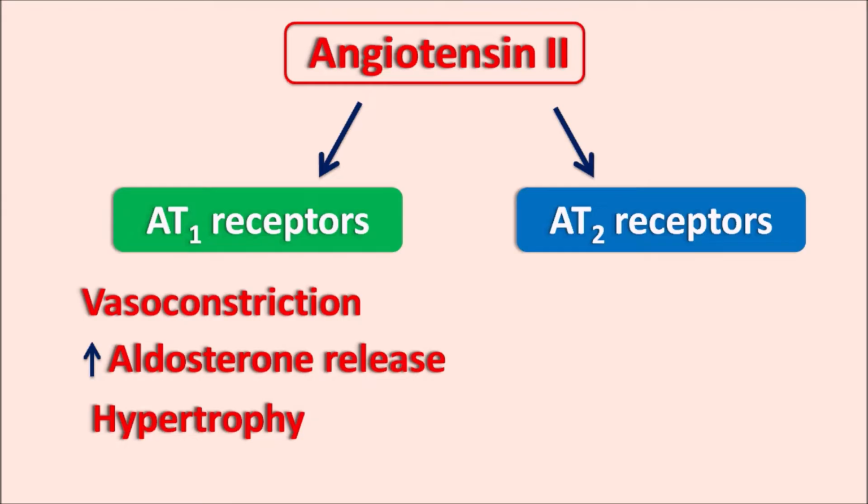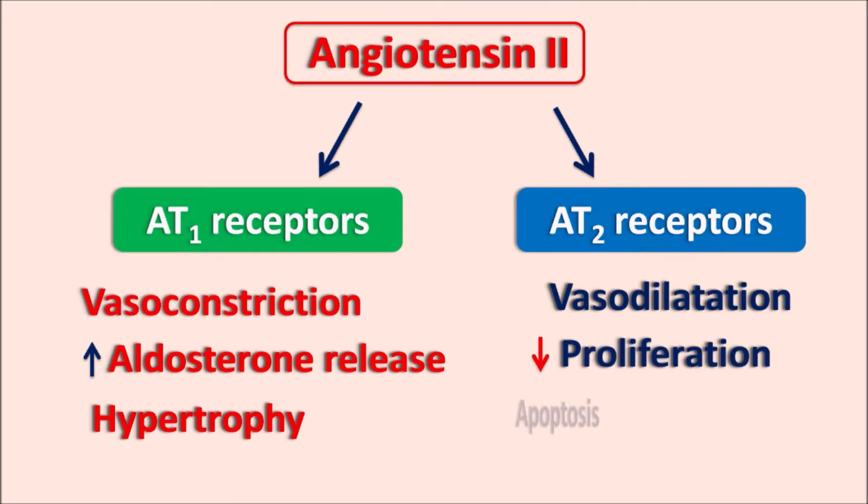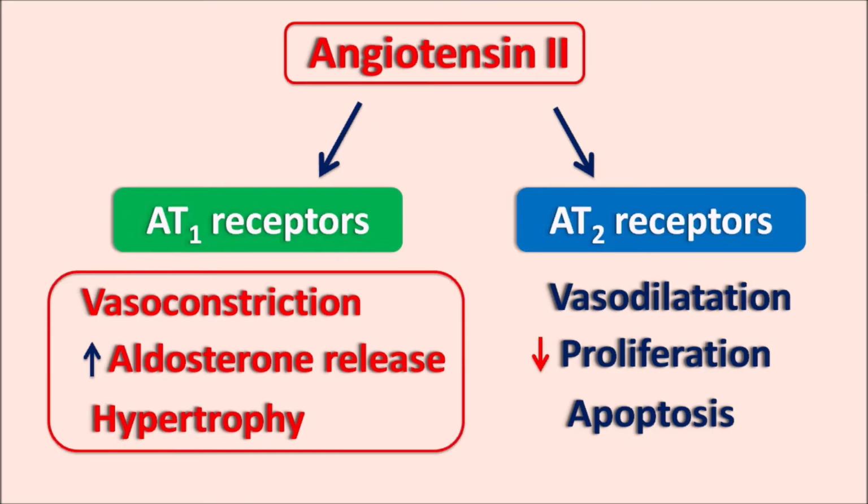All these are going to increase the blood pressure as well as perfusion pressure. Whereas AT2 receptors have quite the opposite role. They produce vasodilatation, and this vasodilatation is mainly related with release of nitric oxide. They can also decrease proliferation as well as increase apoptosis. So these are the functions of the AT2 receptors. Now the pathological roles of angiotensin 2 are related with the AT1 receptors.